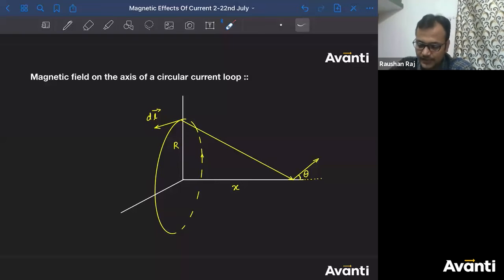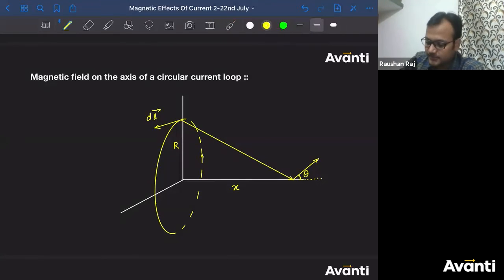I have drawn this arrow bigger so that you should understand the direction. But that dl is what? छोटू सा यहाँ पे. What is the r for this dl बच्चा? This is r for this dl. This is that point P on the axis of this circular coil.